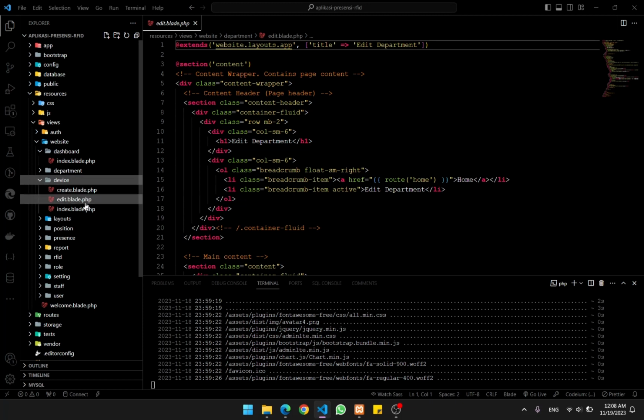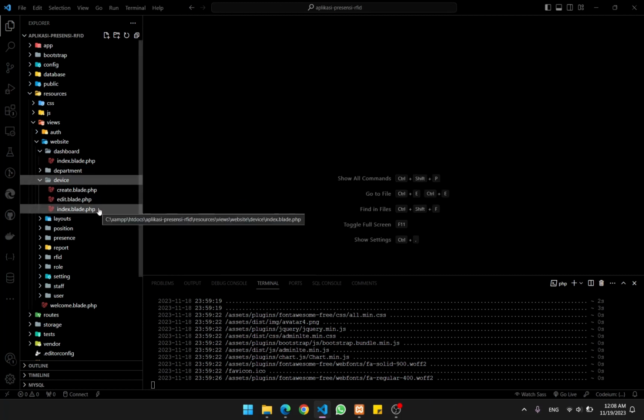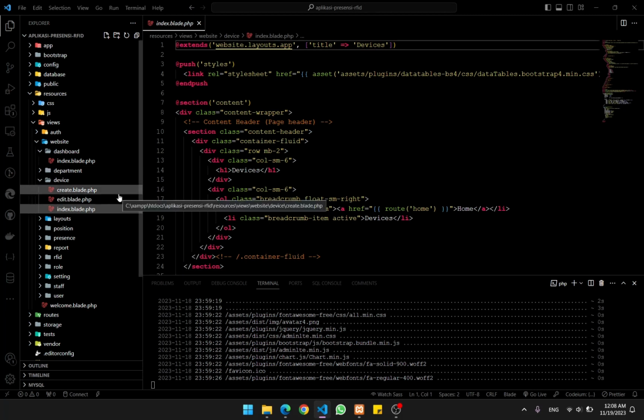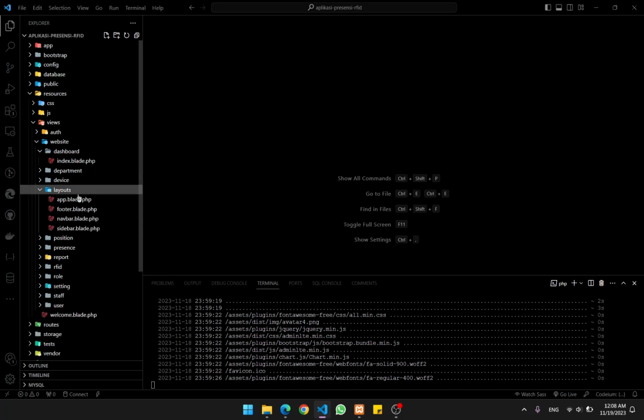Okay, and next there is the device pages, and it's the same thing. Of course, there's an index that will show you the list of the devices that are registered, and obviously the create and edit pages as well. Okay, and then there is layout, and we already talked about it.